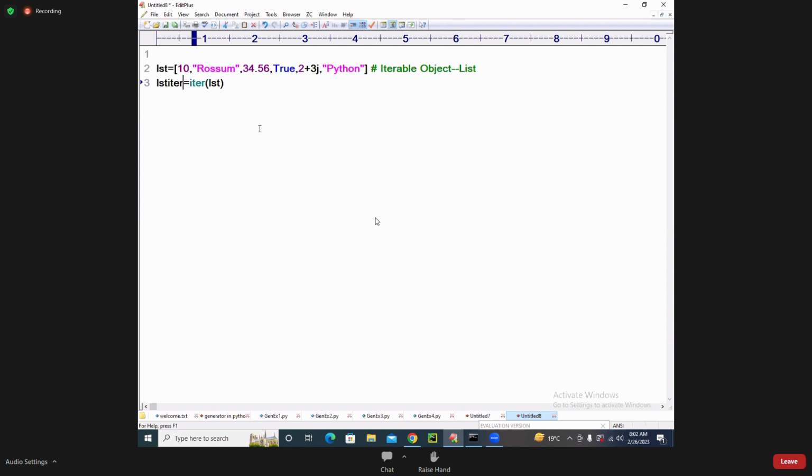You may ask a question, sir, how is it different from our generator? In the generator scenario you have seen, suppose you want a range, there I want to write some logic for it. But for an iterator you need not write the logic. You can convert this list object into iterator type. Let me print it.